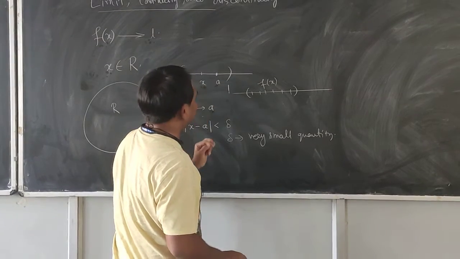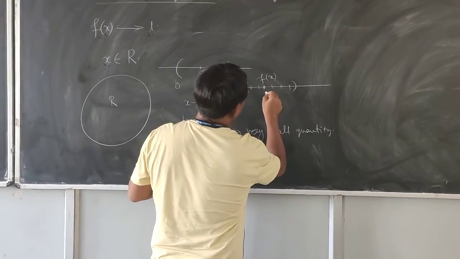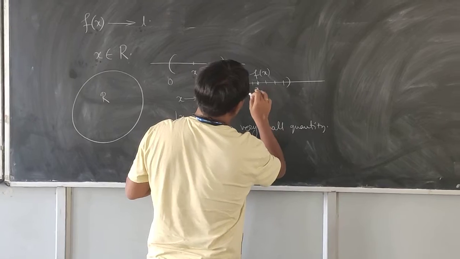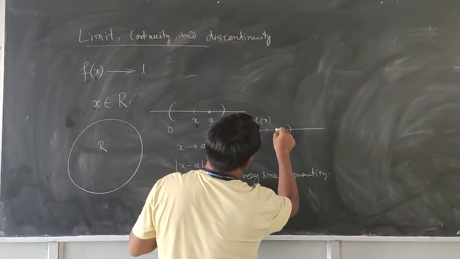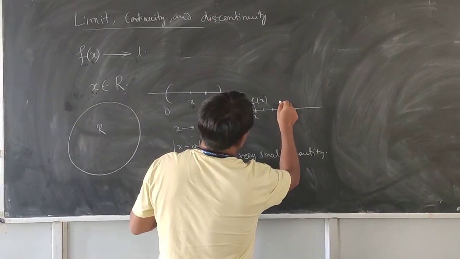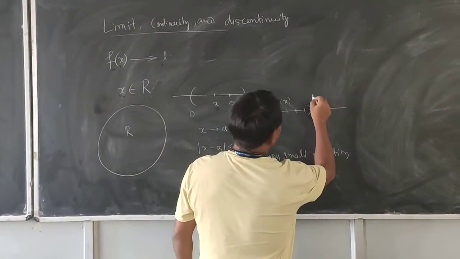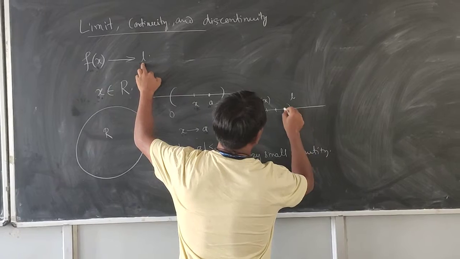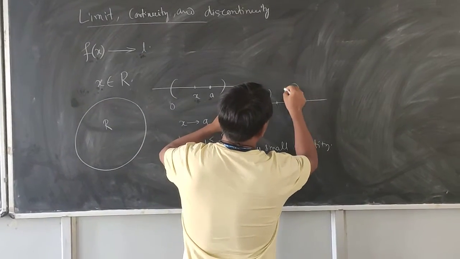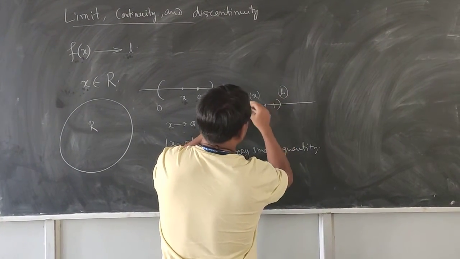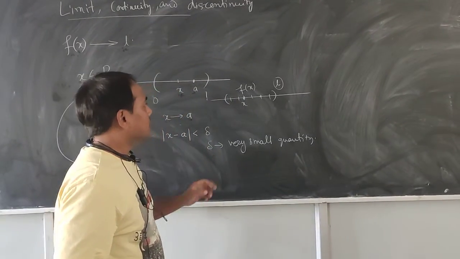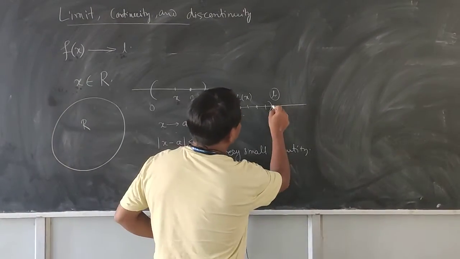When x is approaching A, for this x we get this f(x), and we get one value, say L. This L will be the limit. It is not necessary that this point lies inside this region; it may be outside.